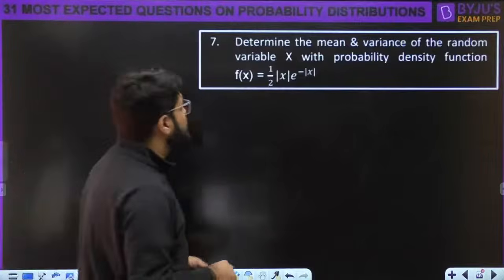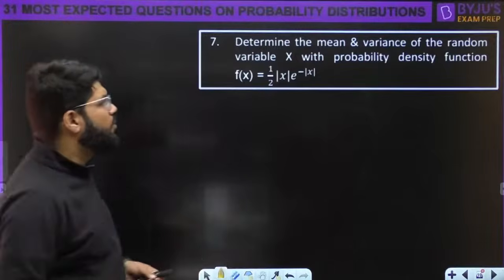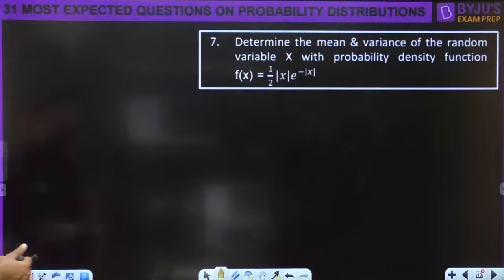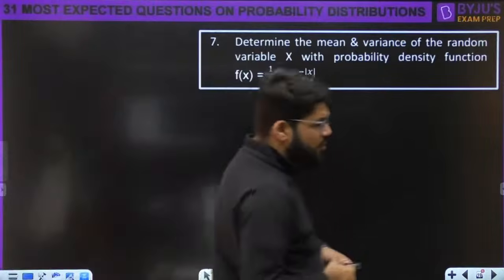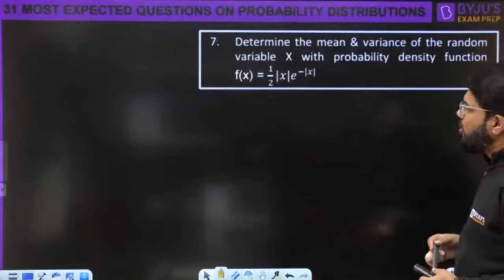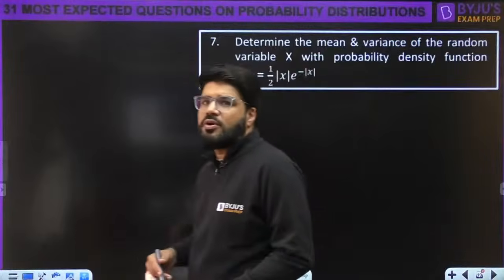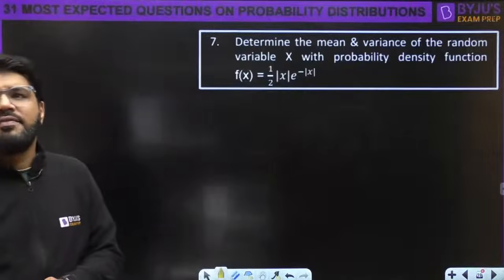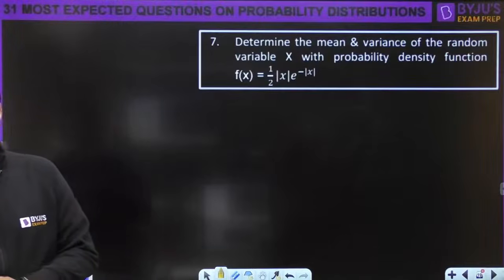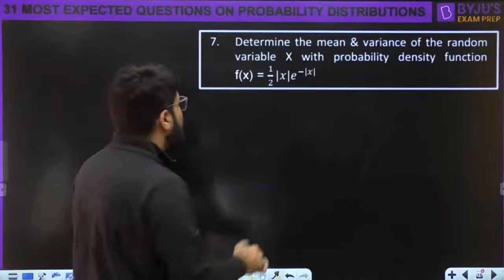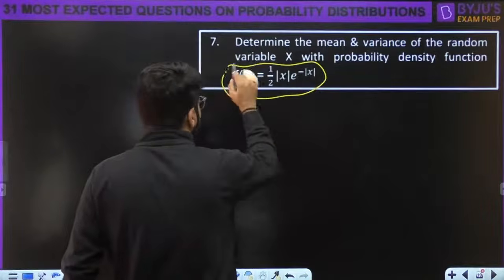Find the mean and variance of the random variable with the probability density function given to you: half mod x e power minus mod x. Find the mean and variance of the random variable with pdf half of mod x e power minus mod x. How to deal with this?